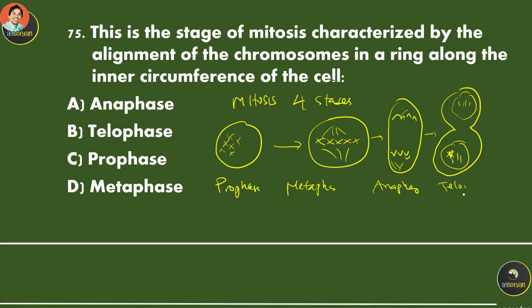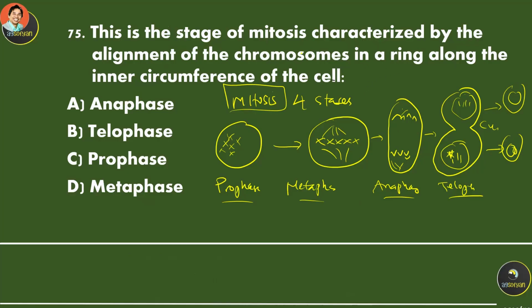This is telophase. And then after that, cytokinesis will produce two identical cells over here. So prophase, metaphase, anaphase, telophase. Those are the stages of mitosis.